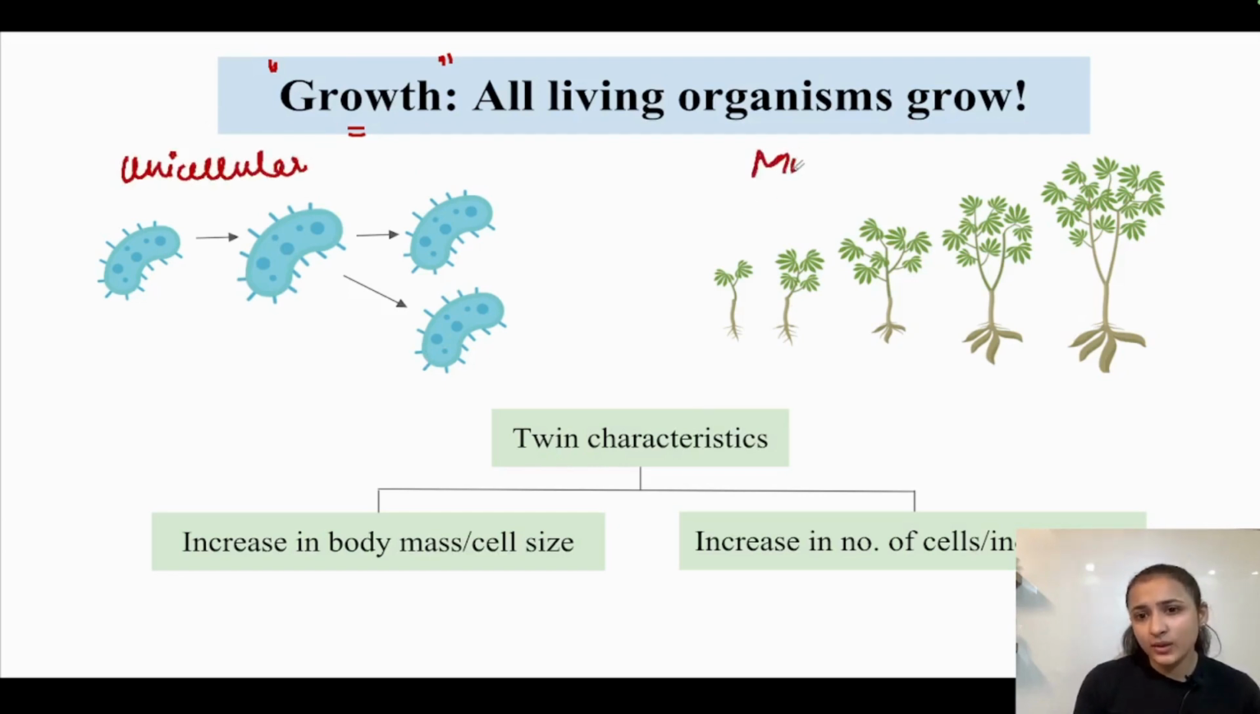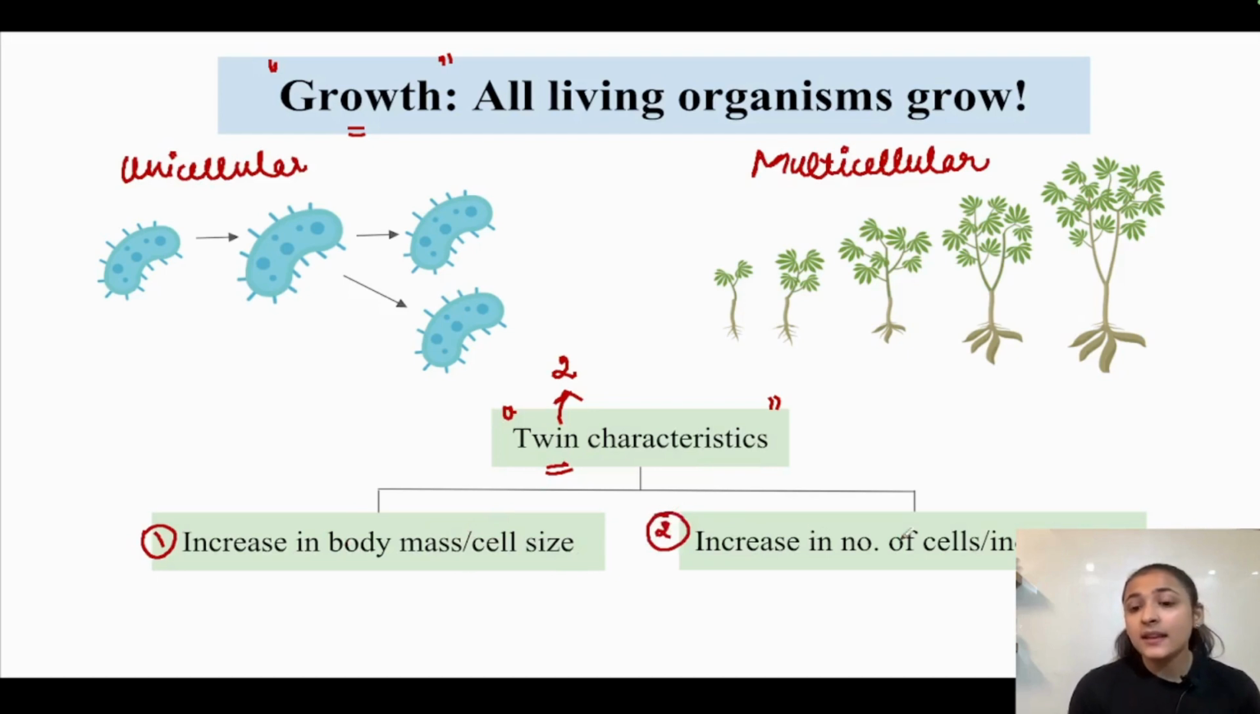and multicellular organisms. Okay, so whenever we think of growth, whenever we define growth, we can define growth by twin characteristics. Twin means two. We are calling these characteristics twin because they go hand in hand. Number 1 characteristic is increase in body mass or cell size, and the second characteristic is increase in the number of cells or individuals.